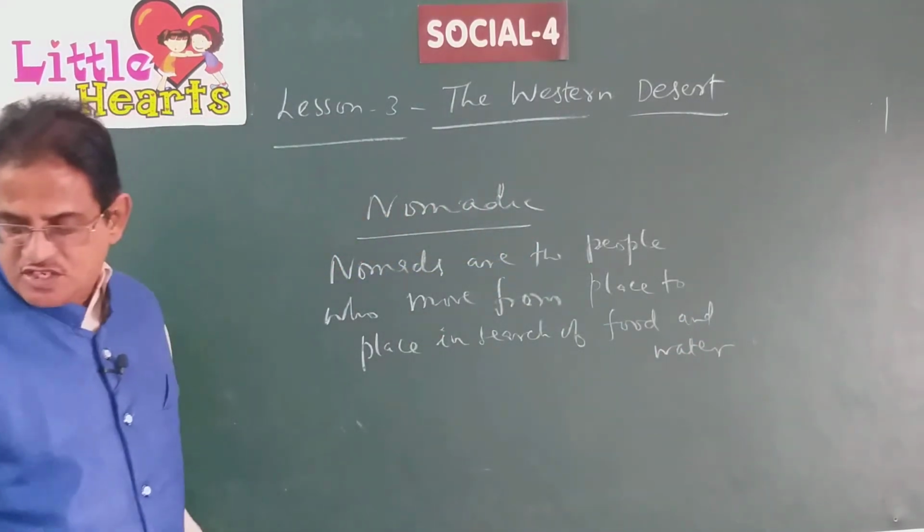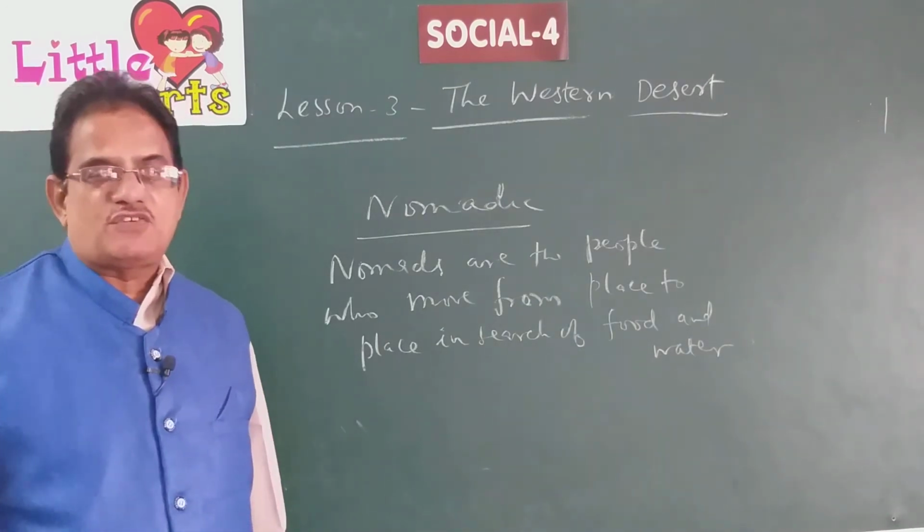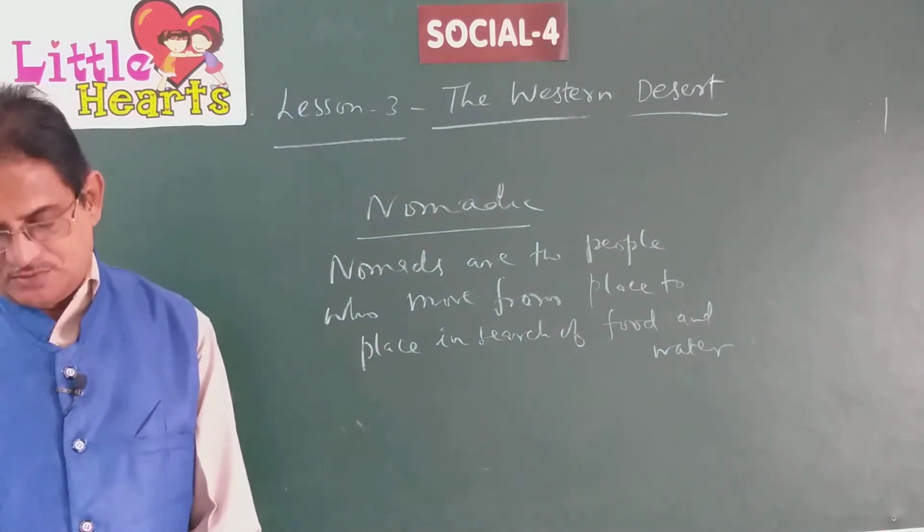Because most of the region is desert, wherever there is water and suitable conditions for living, people move from place to place. That is why they are called nomads.